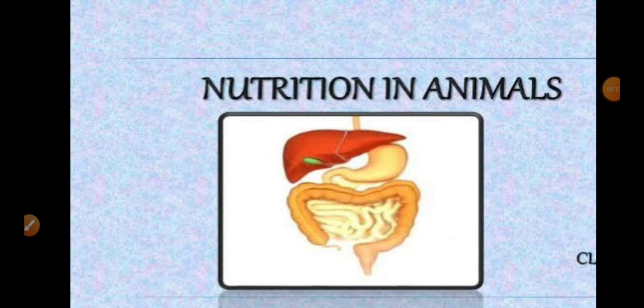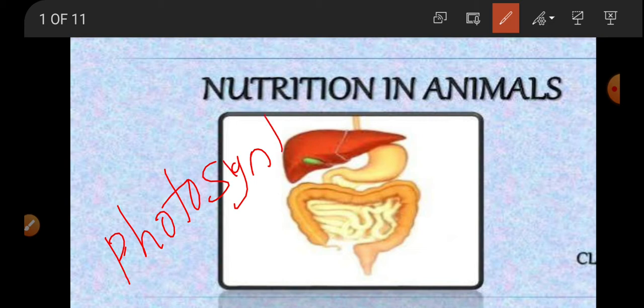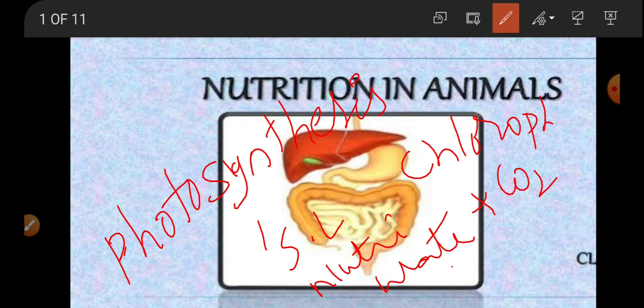So in our first chapter, nutrition in plants, we came to know that plants are autotrophic organisms and they can prepare their own food by a process called photosynthesis. In this photosynthesis process, they use materials like sunlight, nutrients from the soil, water, and carbon dioxide, and in the presence of chlorophyll they can perform photosynthesis.